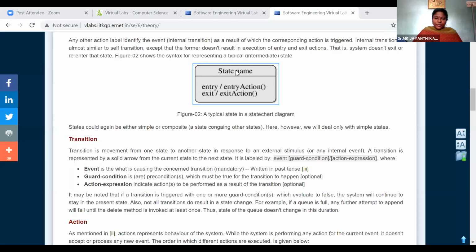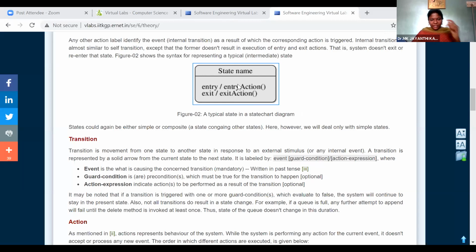The state name should be specified in the first row. The second row specifies which kind of operation the state is performing, whether it is an entry operation, exit operation or intermediate operation. This is the typical state representation.